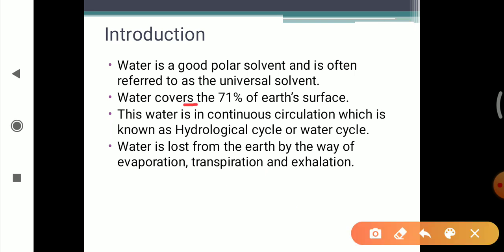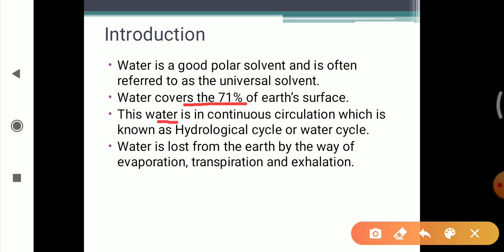Water covers 71% of the earth's surface. It is present in the form of oceans, streams, lakes, ponds and many other forms. So water covers 71% of the earth's surface in the form of oceans, streams, lakes, ponds and many others.